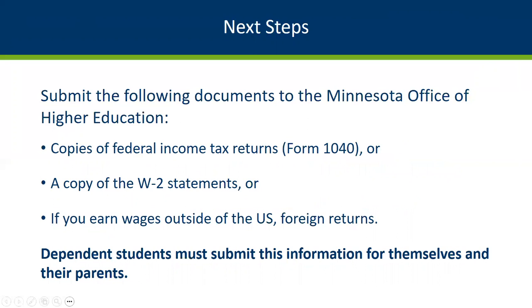Financial aid documents will also need to be verified and include copies of federal tax returns or W-2 statements, or if you earn wages outside of the US, foreign returns. So copies of these will also need to be submitted to the Minnesota Office of Higher Education for them to verify your application. Just a note that dependent students must submit this information for both themselves and for their parents, the financial documents.